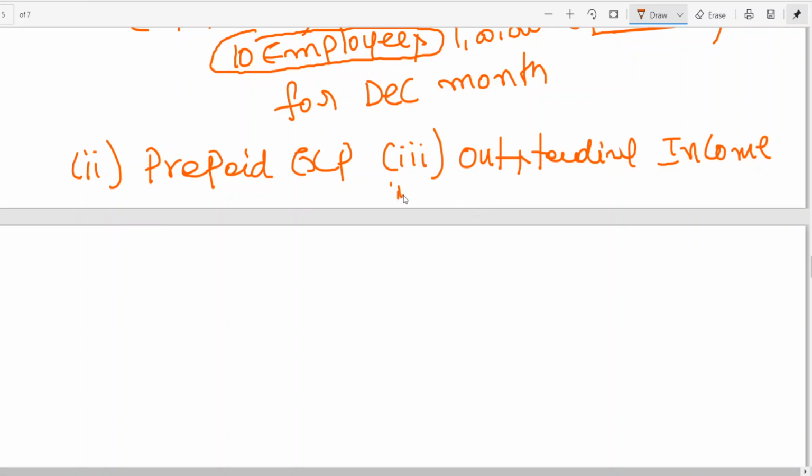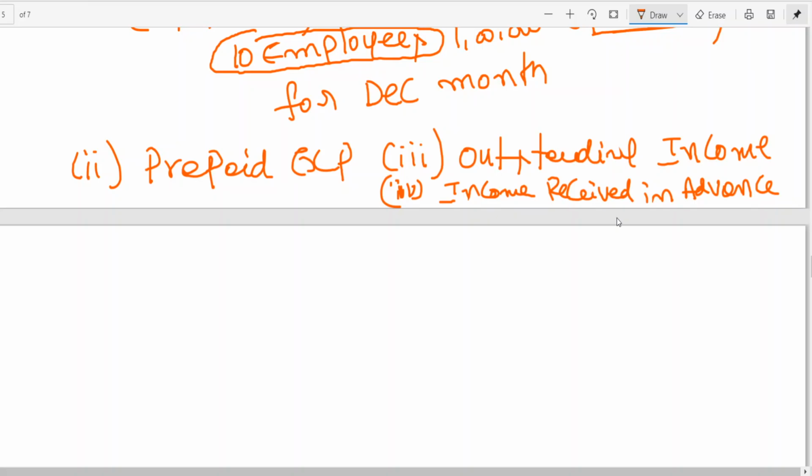Fourth, income received in advance. Next month or next year's income you have received. From whom have you received it? From a person, that is a natural person.